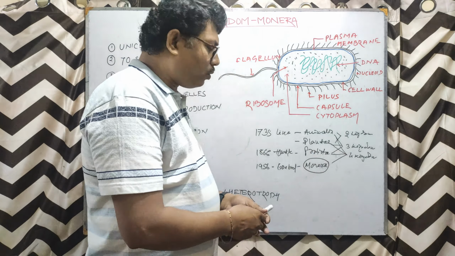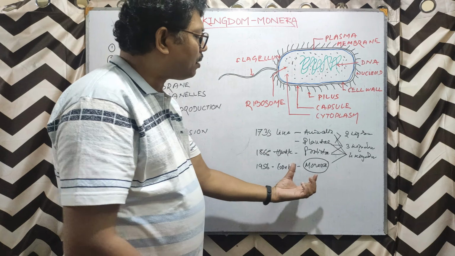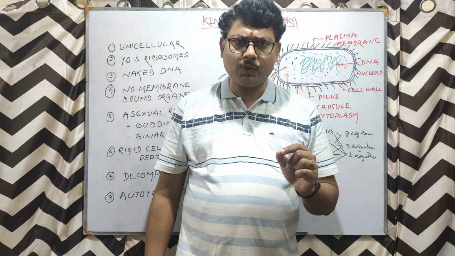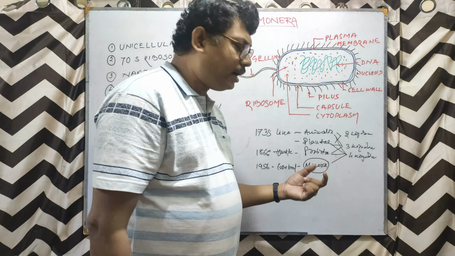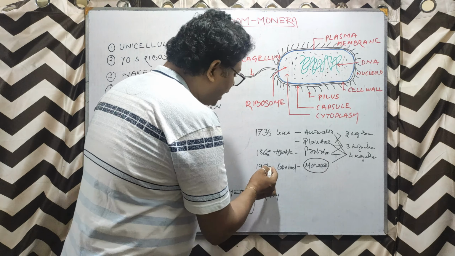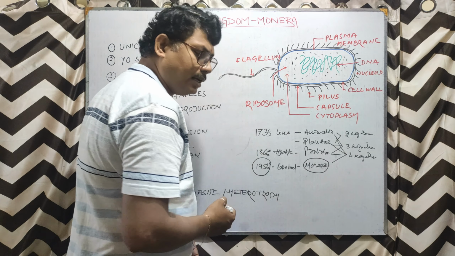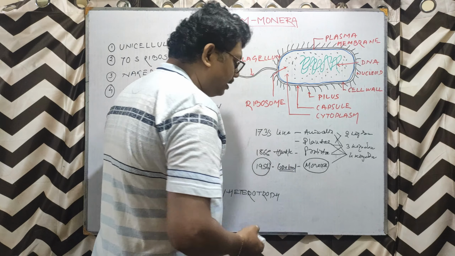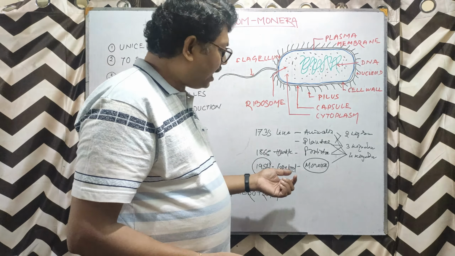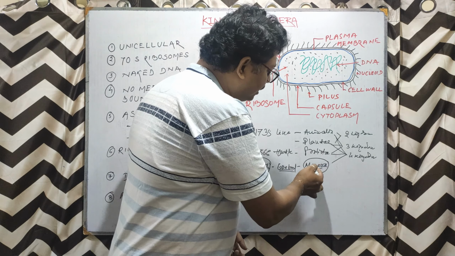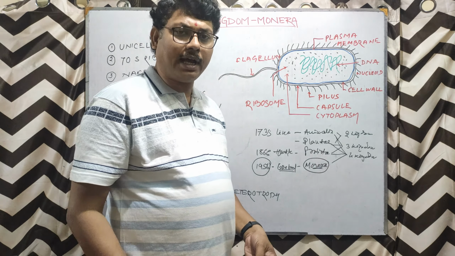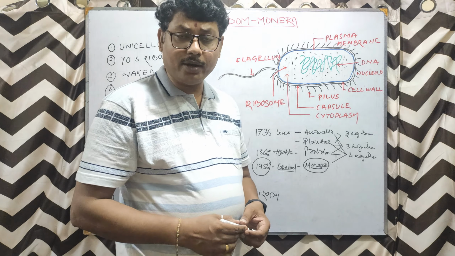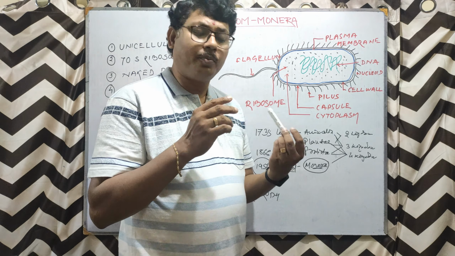So basically, what I mean to say here, this term Monera means single. Monera means individual. This term Monera comes in the year 1956 by Copeland, who says that Monera are different from Protista, as Protista are the eukaryotes, whereas Monera are the prokaryotes.